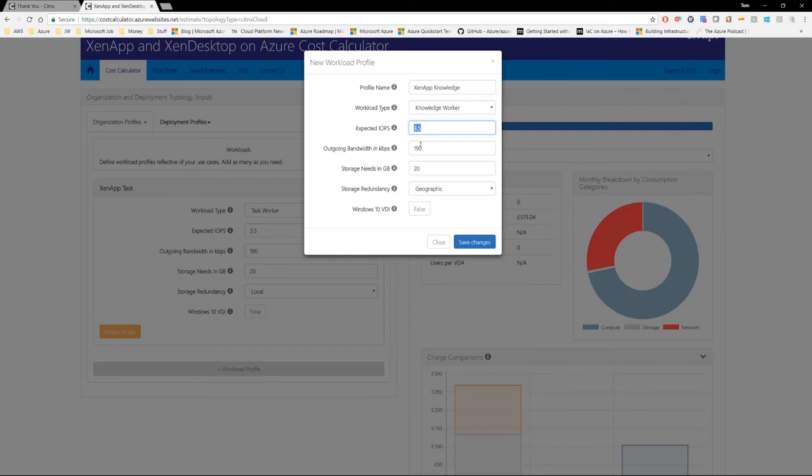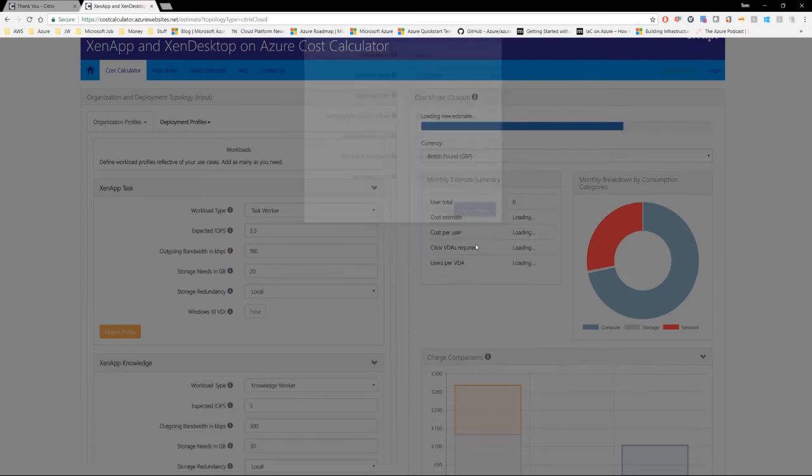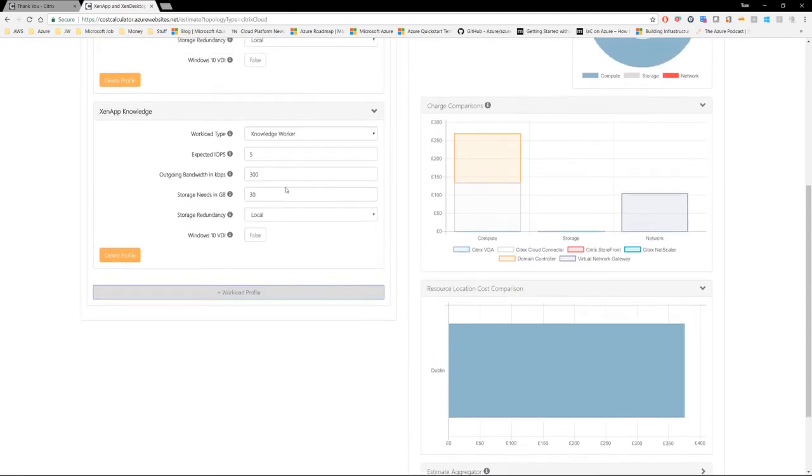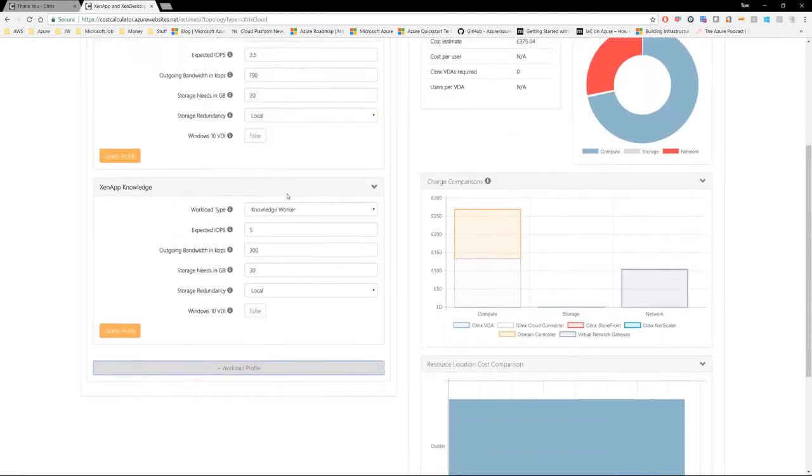So I know that this is 5 for IOPS, 300 for bandwidth, and 30 for storage. Again, I'm going to change this to local storage redundancy and save changes. So there's my task and knowledge XenApp profiles created.